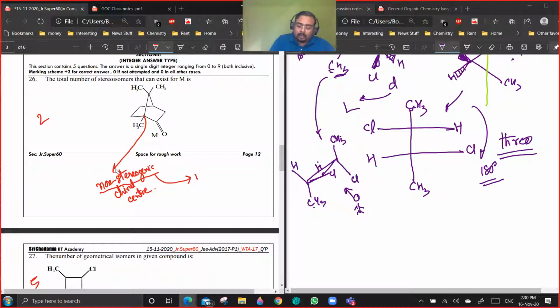Because at the bridgehead in a bicyclic ring, exchange of groups won't be possible. Exchange at bridgehead carbon won't be possible. Why? Because the ring strain will increase. Is it clear?